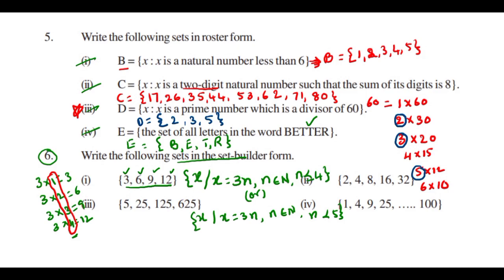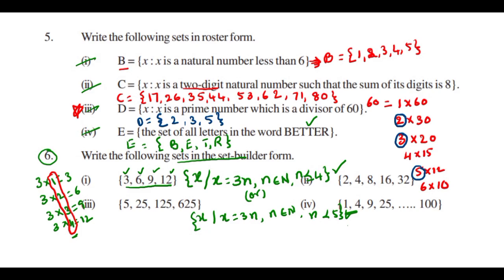Actually we can write here x such that x is a multiple of 3 less than 13. Like that also we can write. Sorry, less than 13 or 14 or 15. So less than 15, multiples of 3 means we write 3, 6, 9 and 12. Like that also we can write, but better you go with this model. This is a very easy model and on the safe side to get the score.